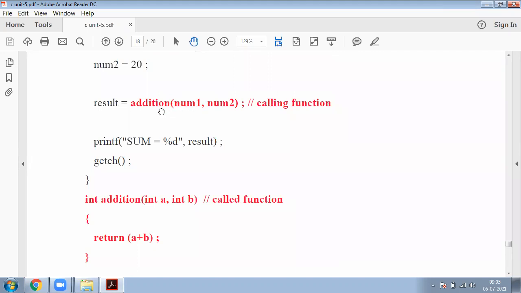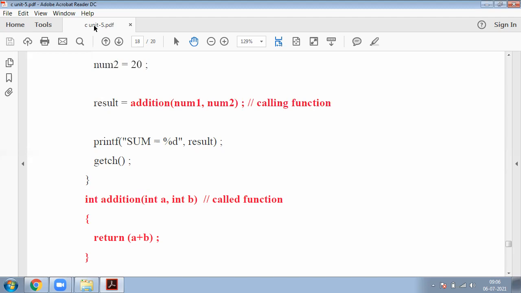Now 30 values here, this 30 is assigned to result. Now again this result is assigned to my sum. So simply sum consists of 30. In this way our data is transferred both upward as well as downward, nothing but calling function to called function as well as called function to calling function. So this is about our bidirectional communication. This is the end of our inter-function communication.